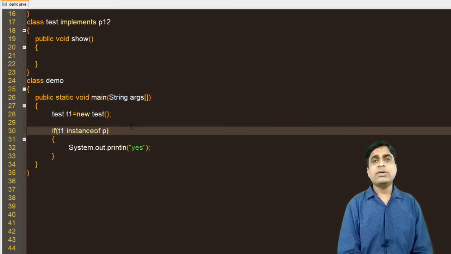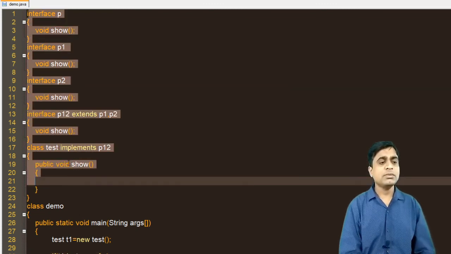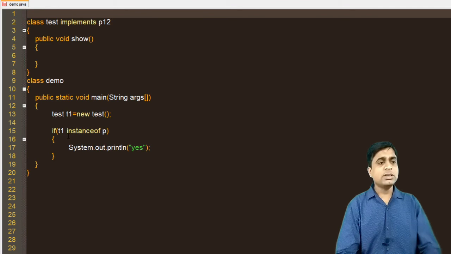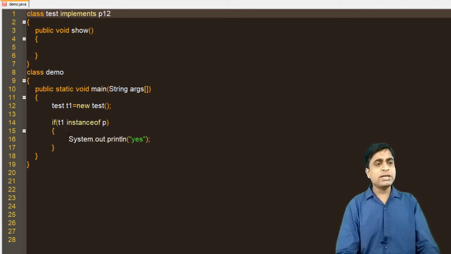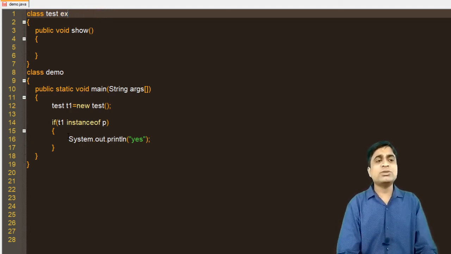So now, in the last example, I will show you about the cosmic superclass, that is the Object. So here by default, as I already told you, Test is already a subclass of the Object class. No need to write it over here like extends Object. You can write it, but by default each and every class is already a subclass of the Object class.